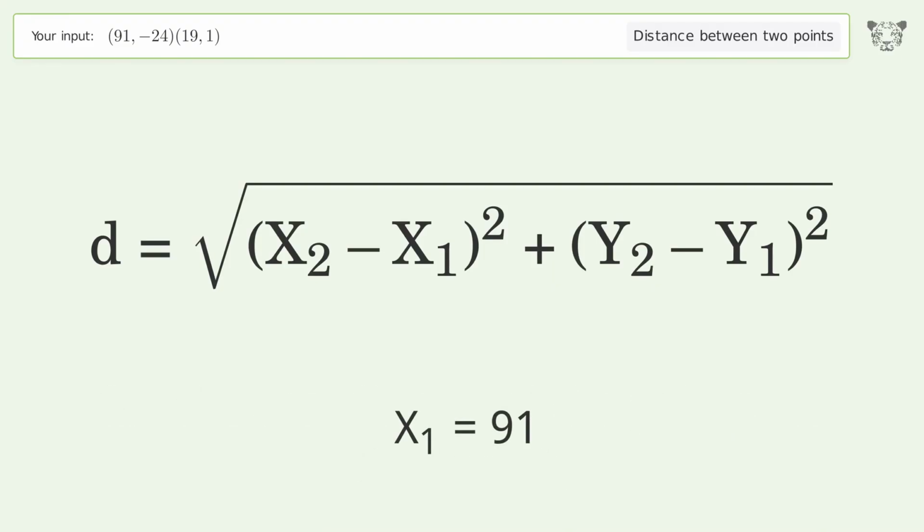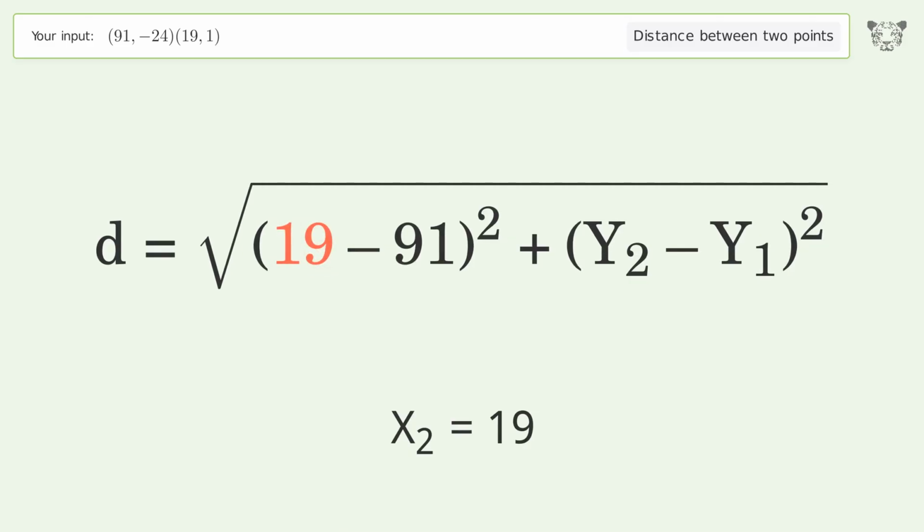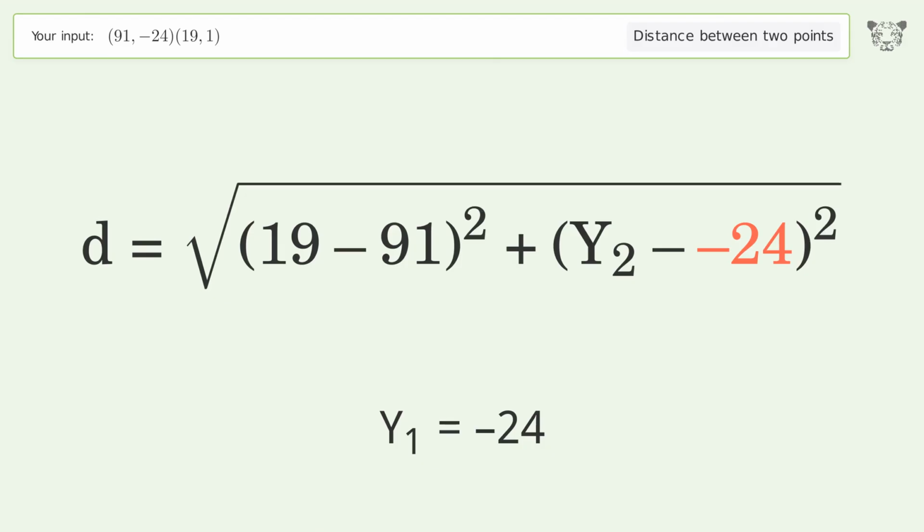x1 equals 91. x2 equals 19. y1 equals negative 24. y2 equals 1.